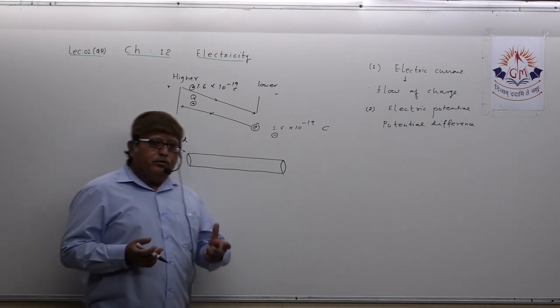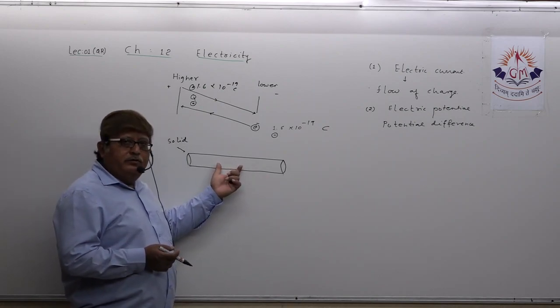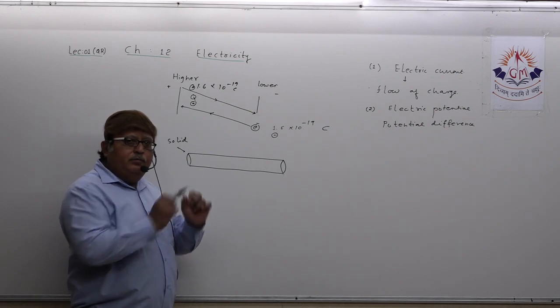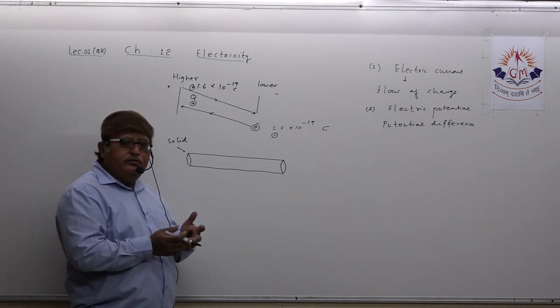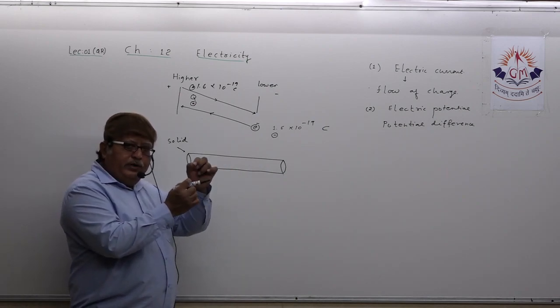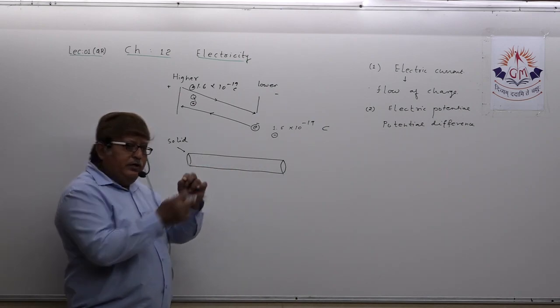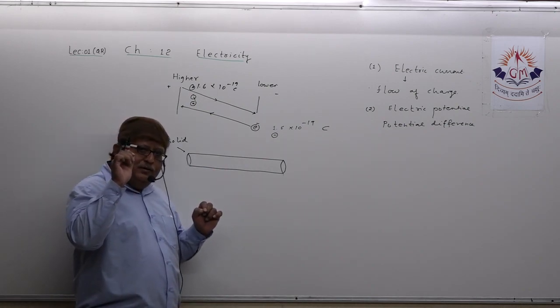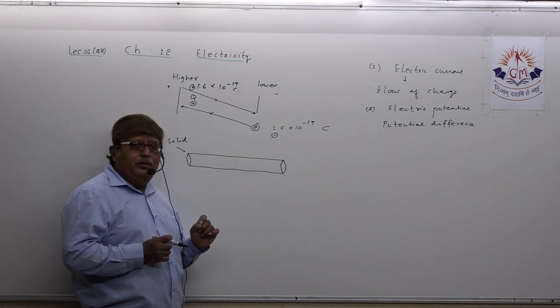The space inside is totally occupied by the atoms, which means there is no space at all. All the atoms are compactly packed inside the metallic conductor. There are very minute spaces between them.